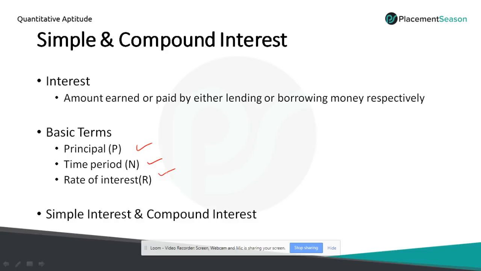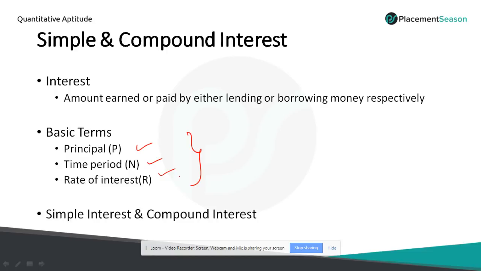Time period is the total duration. For example, I can give it for 2 years, 3 years, 4 years, 5 years, anything. And the rate of interest is the extra amount I expect from the particular person. For example, if I give 1,000 rupees with 10% rate of interest, it means I expect 10% of that amount at the end of 1 year. These are the three basic terms we need to know to solve simple and compound interest.